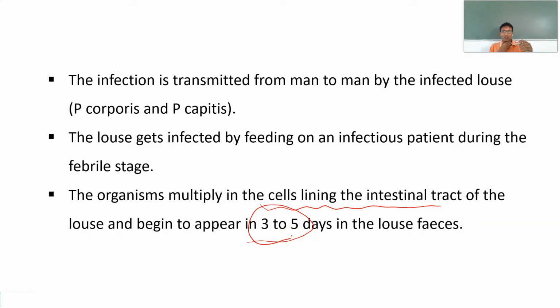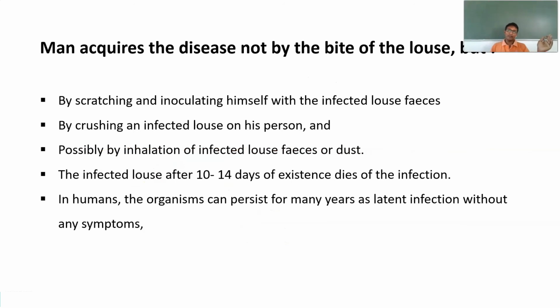So if you see here, the statement is saying the louse gets infected by feeding on an infectious patient during the febrile state. Whenever a person is in the febrile state, infected with this endemic typhus, and a louse comes and bites him, the organisms enter the intestinal tract of the louse and begin to appear within 3 to 5 days, mainly in the feces of the louse. So how is this disease transferred to men?